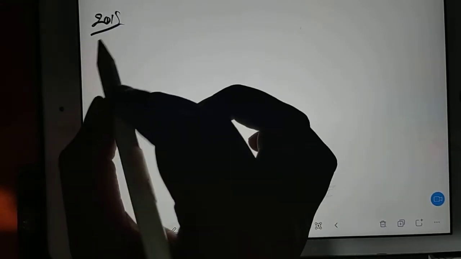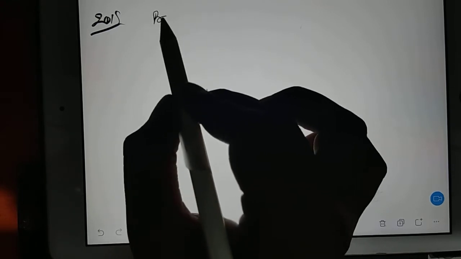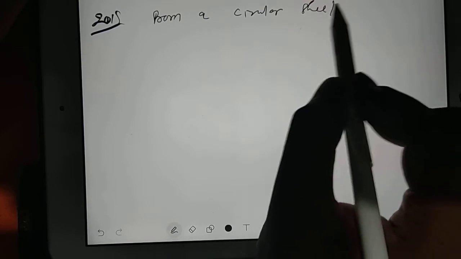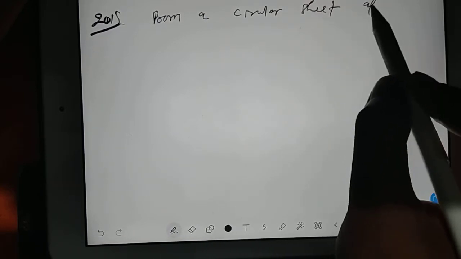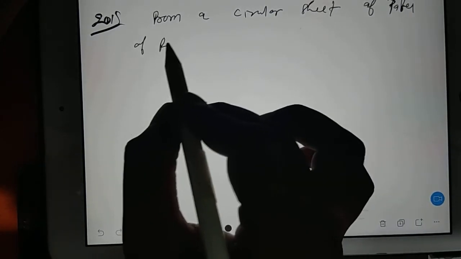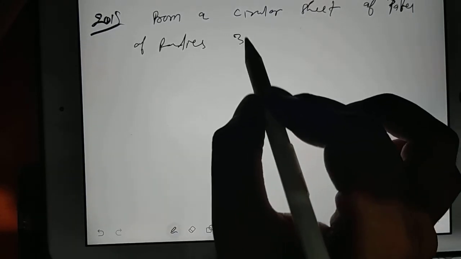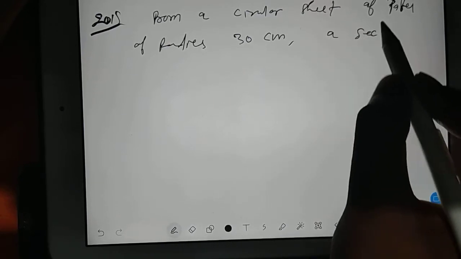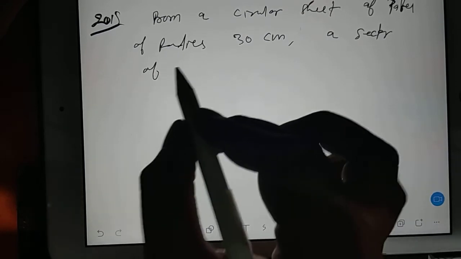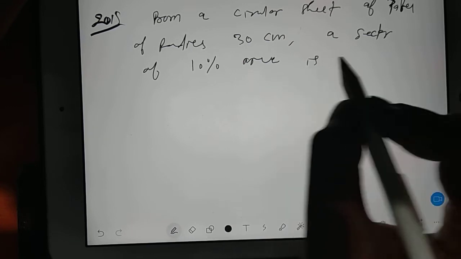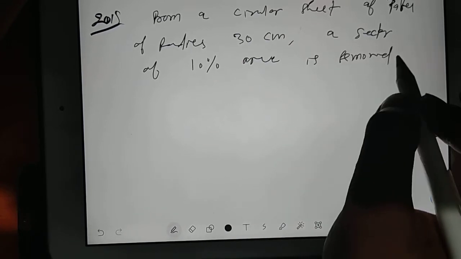Now take down one question that is from 2015. From a circular sheet of paper of radius 30 centimeter, a sector of 10% area is removed.